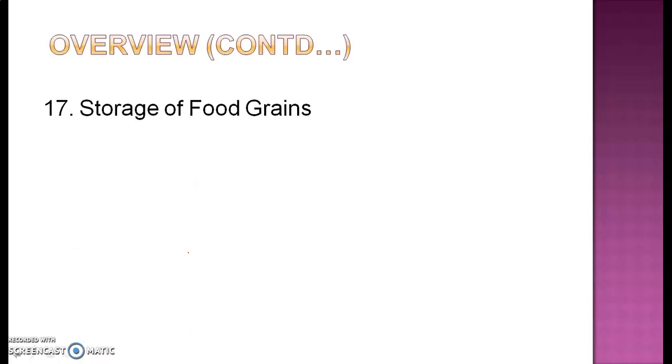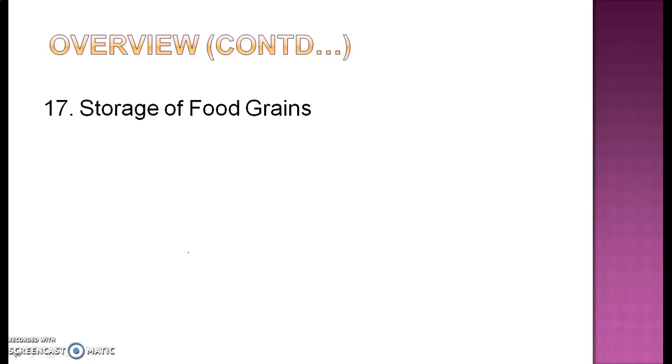So children, as you know, we have already discussed the improvement of the variety. We discussed how production is going to be increased, and then ultimately we also need to consider the proper storage of food grains. Because it should be preserved for several months and even for a number of years. So it is very necessary to keep them in a safe storage, so that they are available throughout the season, whenever required.